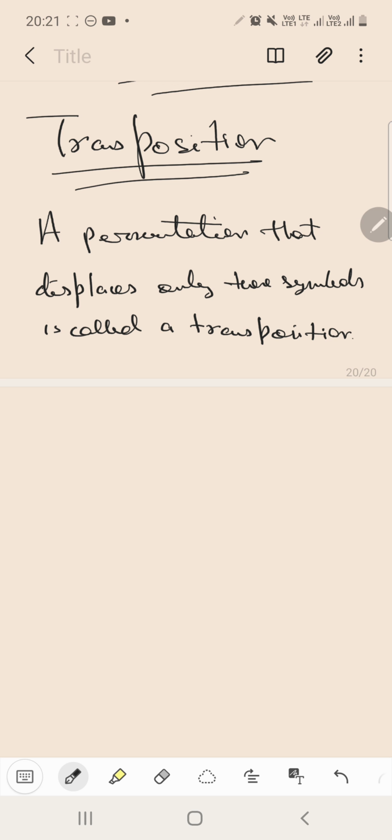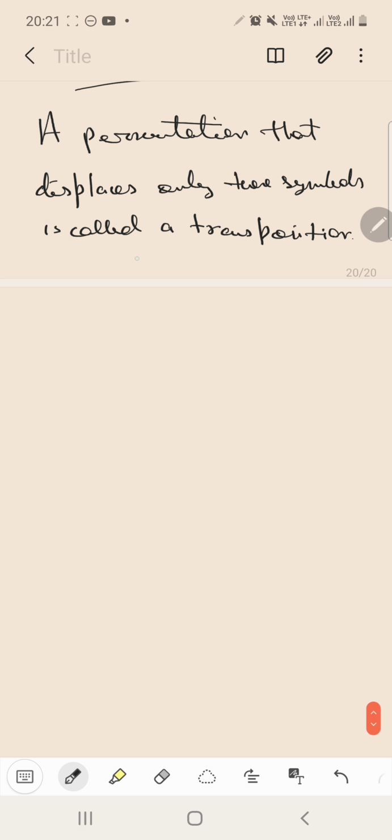Okay, a permutation that displaces only two symbols is called a transposition. Okay, this transposition is a set of length 2. A transposition is always a set of length 2.